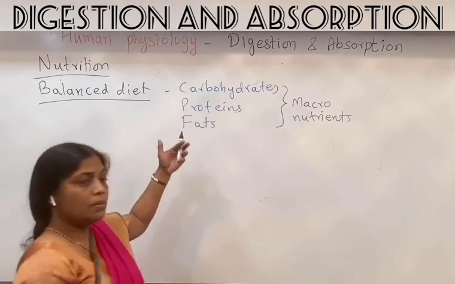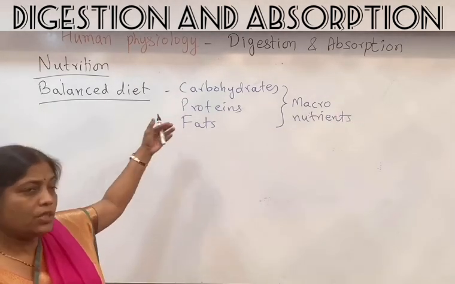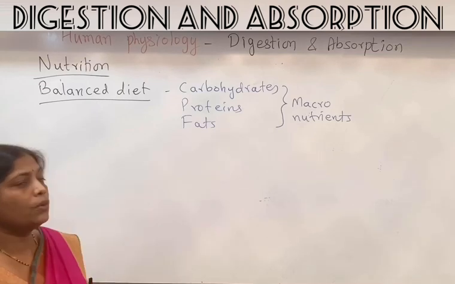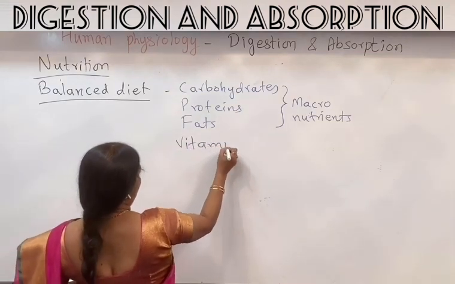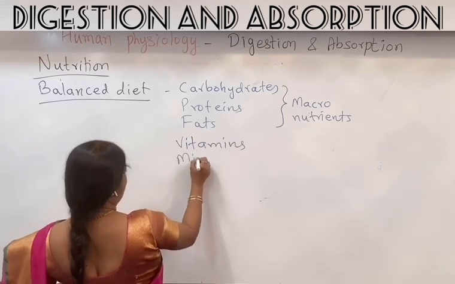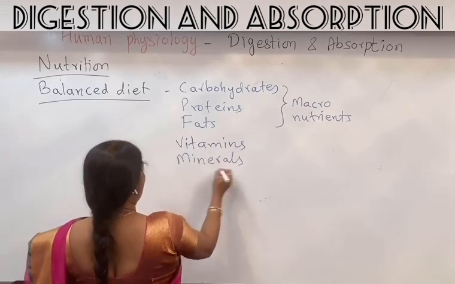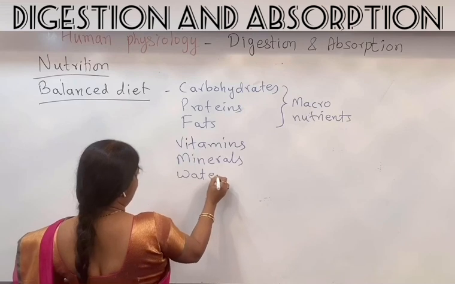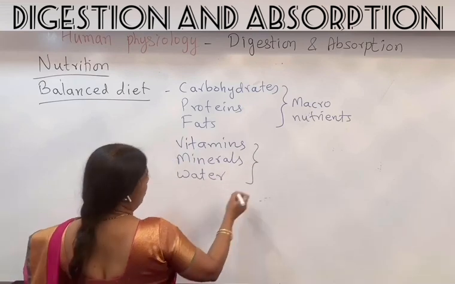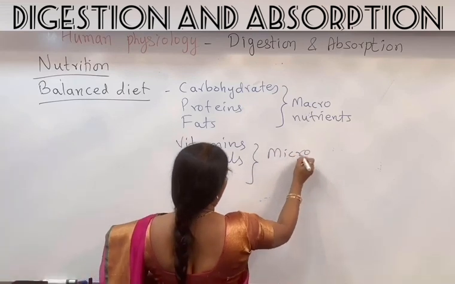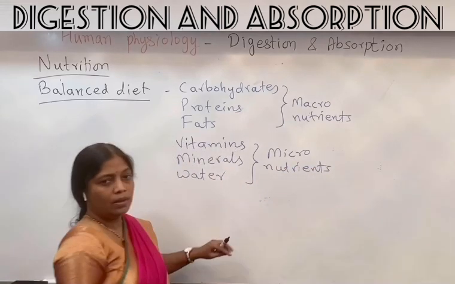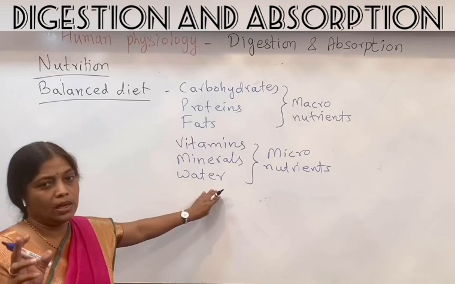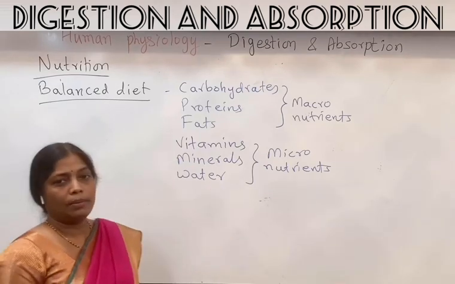But along with these macronutrients, these are the nutrients which give us the energy. We also have to take some other nutrients which include vitamins, minerals, and of course water, the universal solvent, and these are called the micronutrients. These are required in small amounts. They do not give us energy, but they are a must for the normal growth and development of the body.